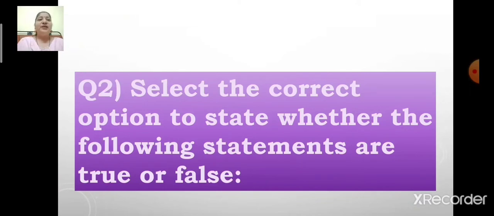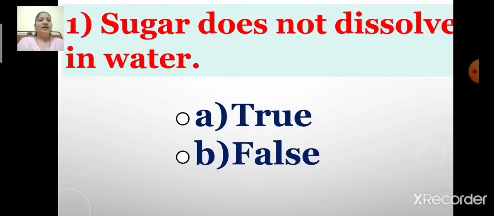Question number 2. Select the correct option to state whether the following statements are true or false. Number 1. Sugar does not dissolve in water. I repeat, sugar does not dissolve in water. So children, is this statement true?